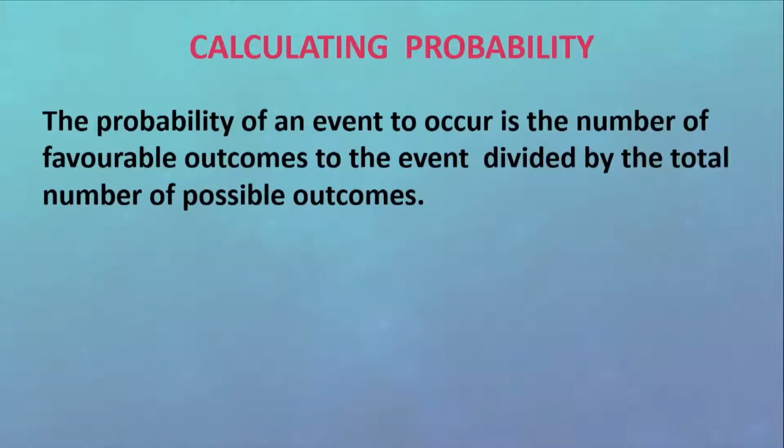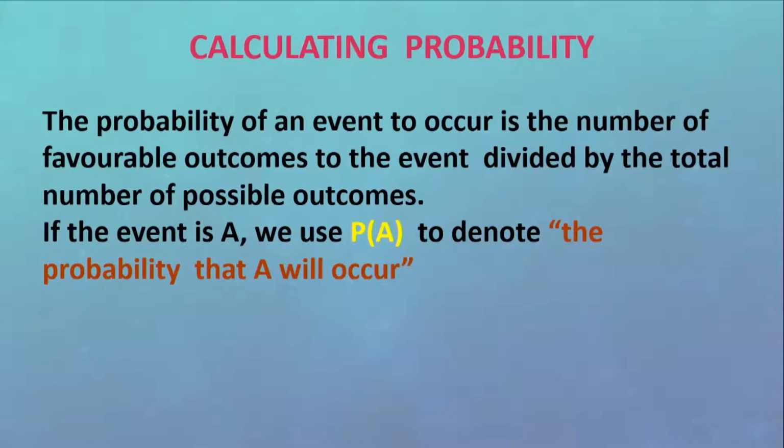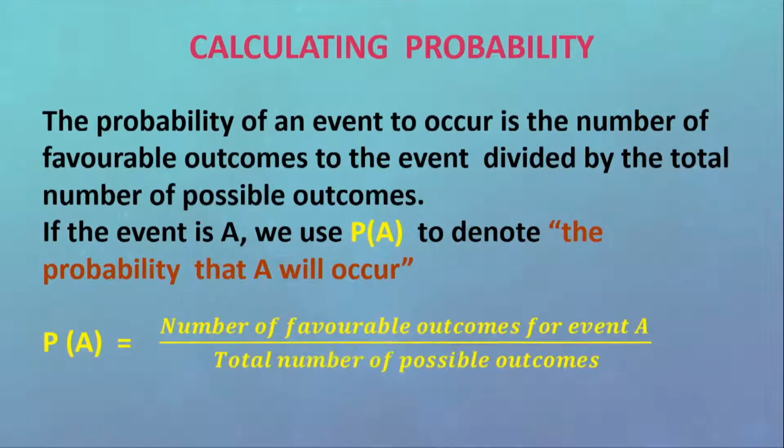Now let's see how to calculate probability. The probability of an event to occur is the number of favorable outcomes to the event divided by the total number of possible outcomes. So if we consider the event to be A, we write P(A) to denote the probability that A will occur. And the above statement can be written as a formula. So probability of event A to occur, we write it as P(A). It is equal to the number of favorable outcomes for the event A divided by the total possible outcomes.